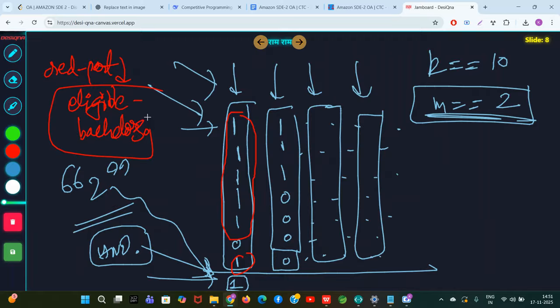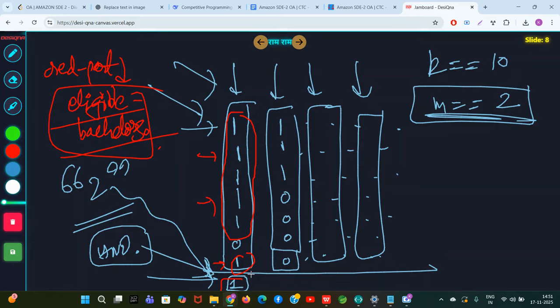What does this mean? This basically means that you can select two ones from any of these 1 2 3 4 5 6 ones. Okay, so they are eligible.